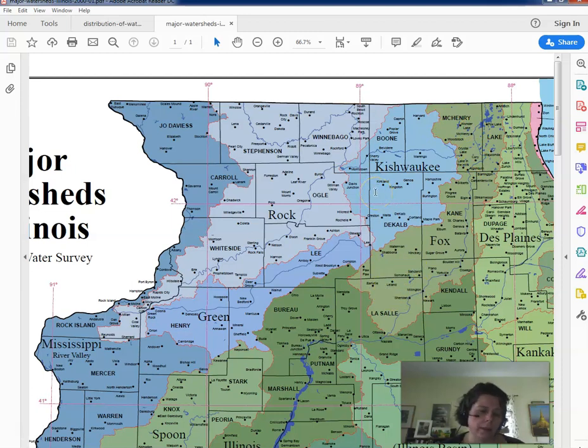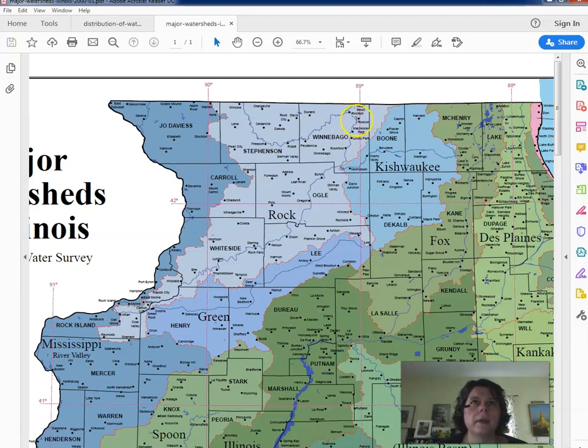We are rightfully in the Kishwaukee watershed, so any water that flows inside of here, and you can see here's DeKalb, goes just south of the city, and then it flows north into the Kishwaukee River. That watershed all discharges up north by Cherry Valley, where the Kishwaukee River flows into the Rock River up by Rockford.